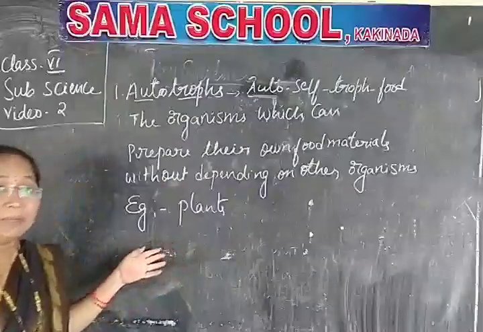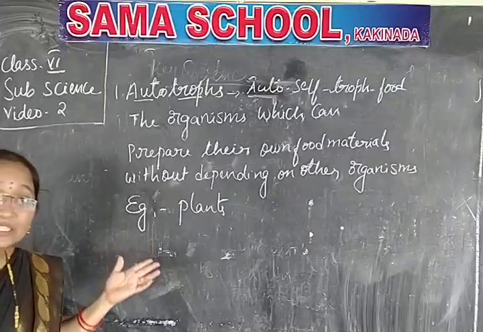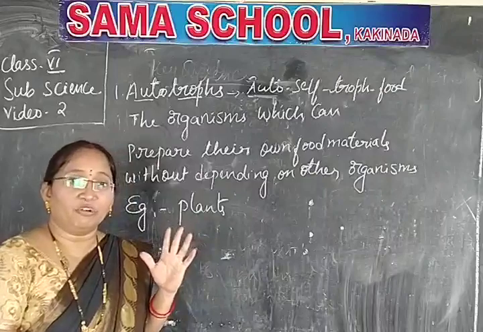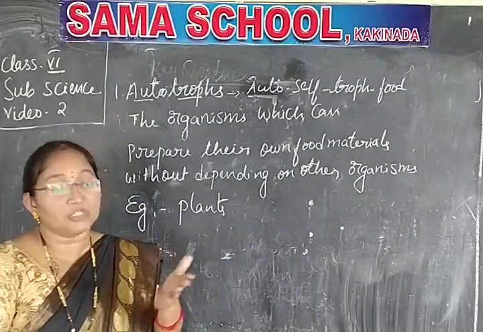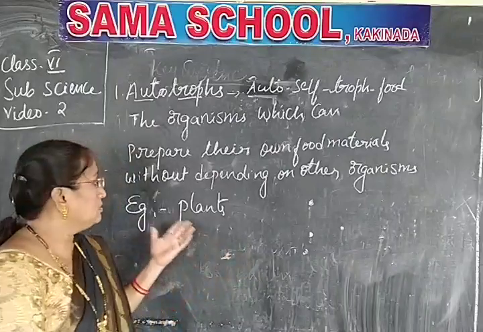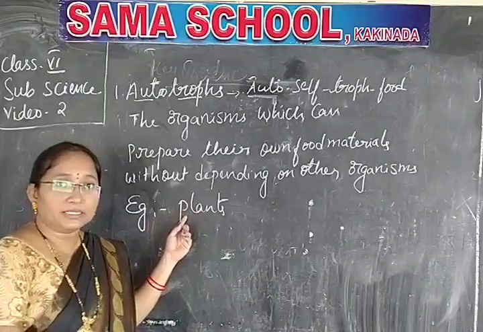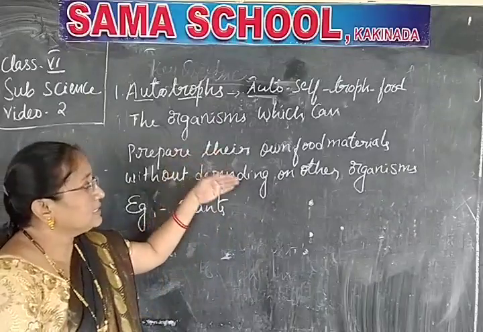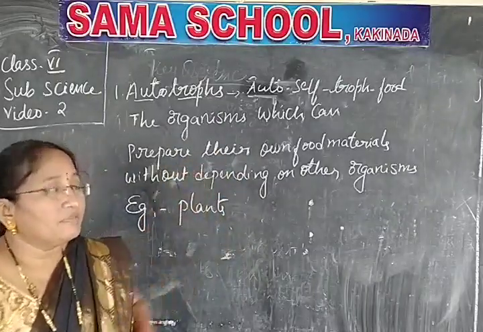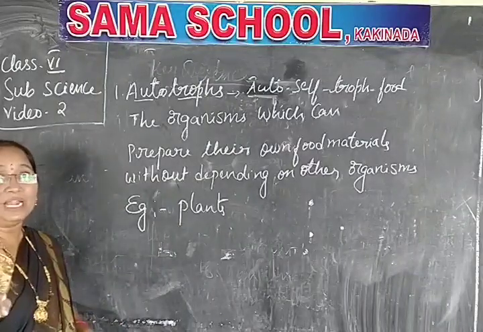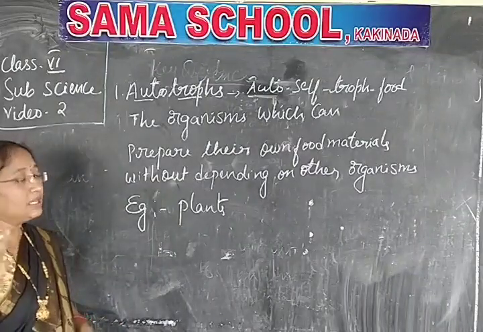Example, plants. Plants are the organisms. How do plants prepare the food materials? I am going to explain that process today. Did you understand this? Against this, heterotrophs will be there. After learning that, we will see how the plant prepares the food materials.